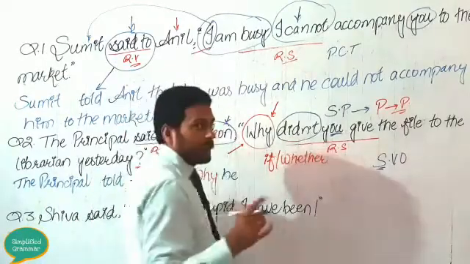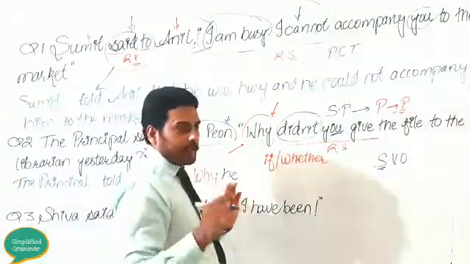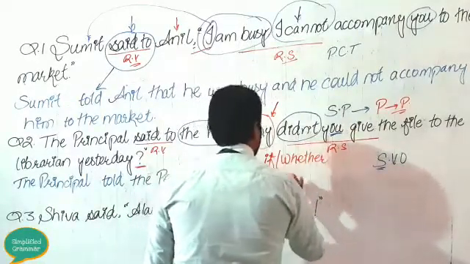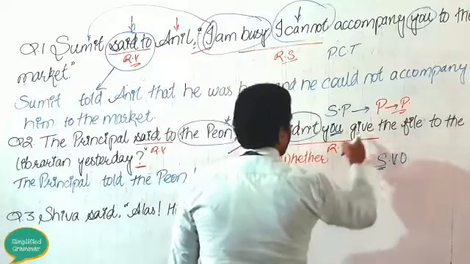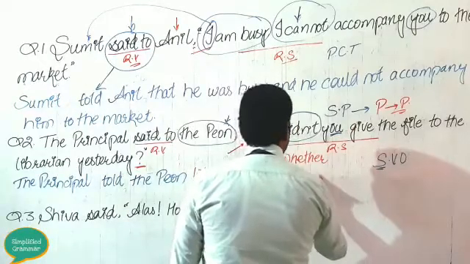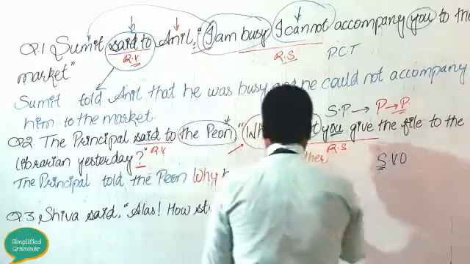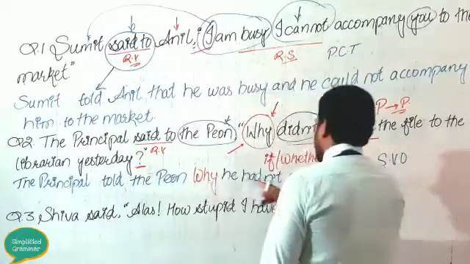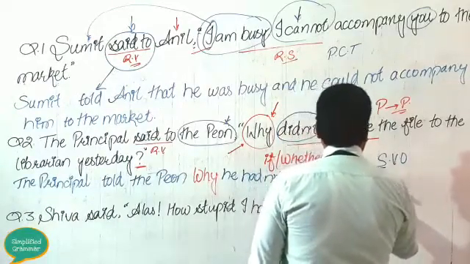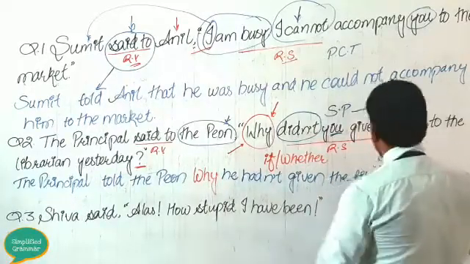Now in the place of "did not", we will use "had not", because we use "had" in the past perfect tense. Why he hadn't. Now "give" will be changed into the third form, "given", because we use the third form of the verb in every kind of perfect tense, whether of past, present or future. Why he hadn't given the file to the librarian.